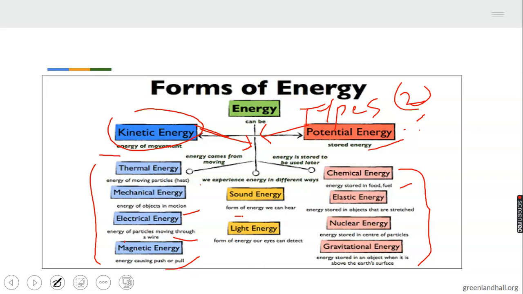Now you can see the types of energy. There are two: kinetic and potential energy. Under kinetic energy, we have thermal energy, mechanical energy, electrical energy, magnetic energy, sound energy, and light energy. Under potential energy, we have four of them: chemical energy, elastic energy, nuclear energy, and gravitational energy. I told you that kinetic energy is energy for movement, while potential energy is stored energy.